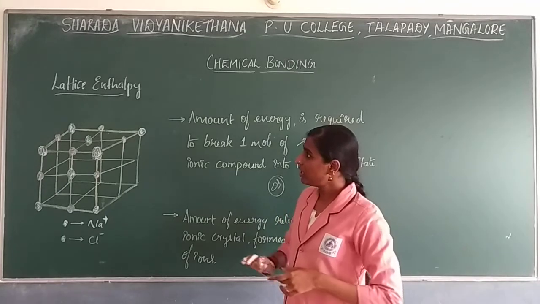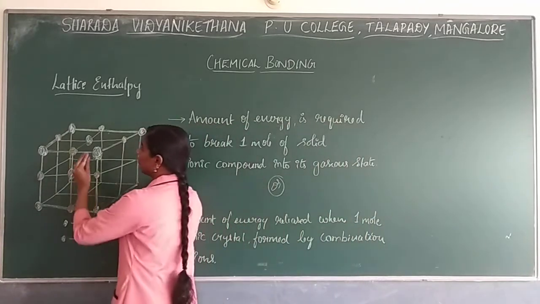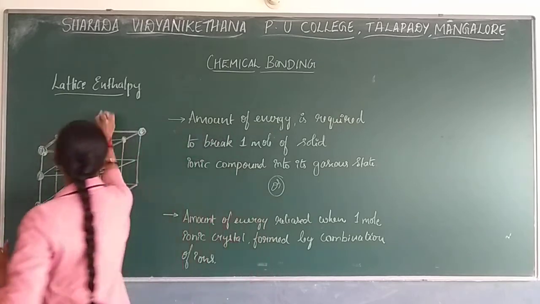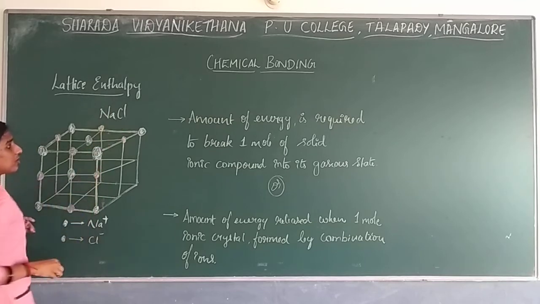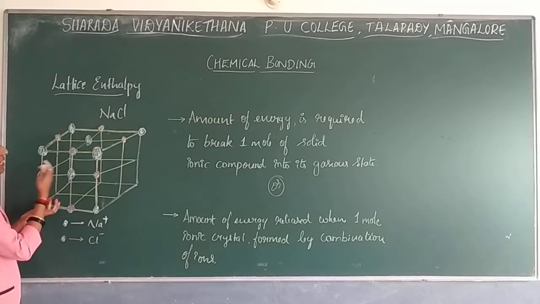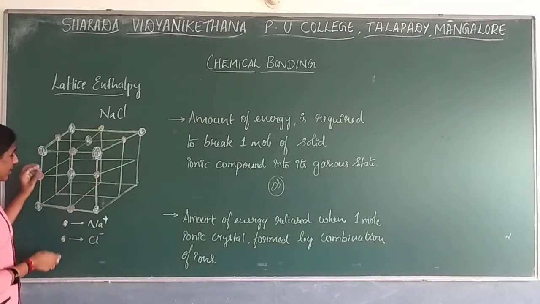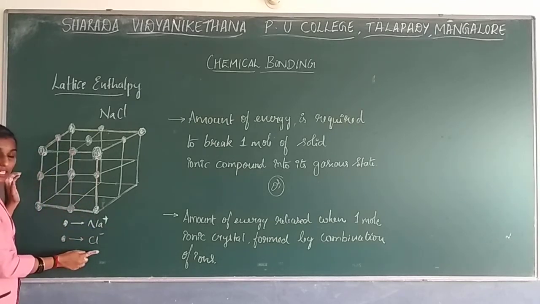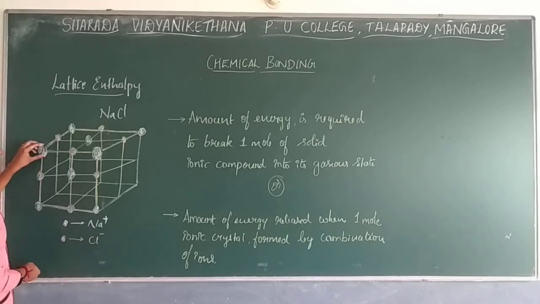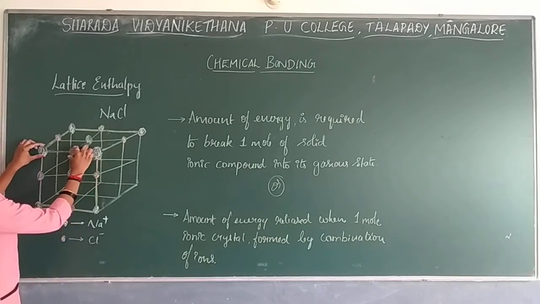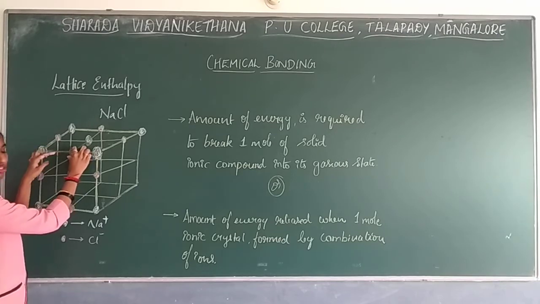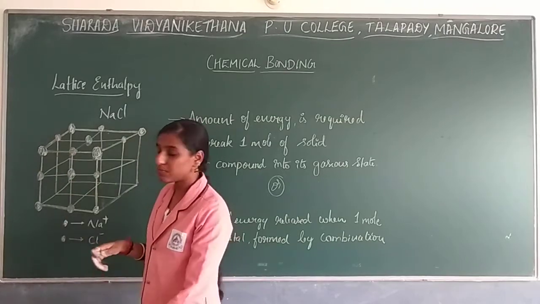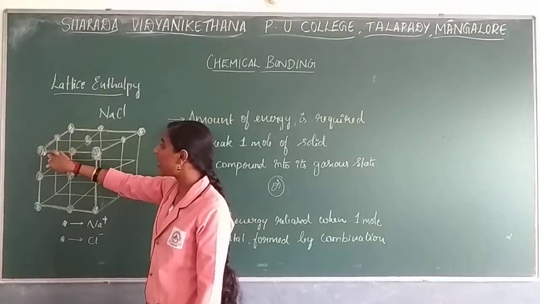So as I told, lattice enthalpy is nothing but, see, now if you consider this is your ionic crystal, NaCl. Consider this is your sodium chloride crystal structure. Okay, so as I told, it will have a 3D kind of arrangement. Here this white dot I have represented as the sodium ion, and the pink dot is the chloride ion. See, this sodium ion loses an electron, and the Cl ion gains an electron, so that bond formation takes place between these. So that is nothing but an ionic bond.